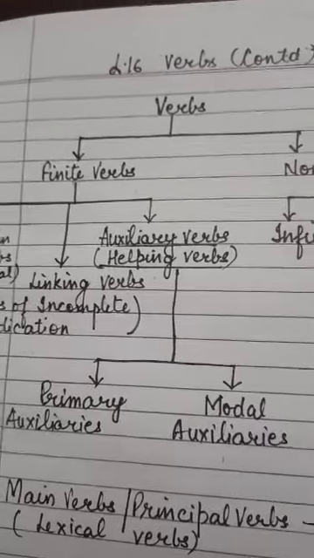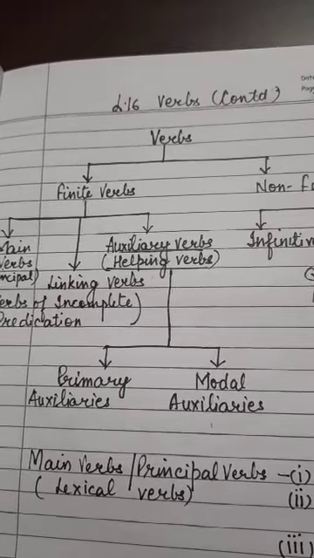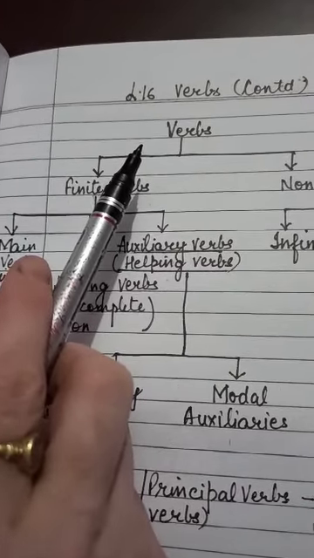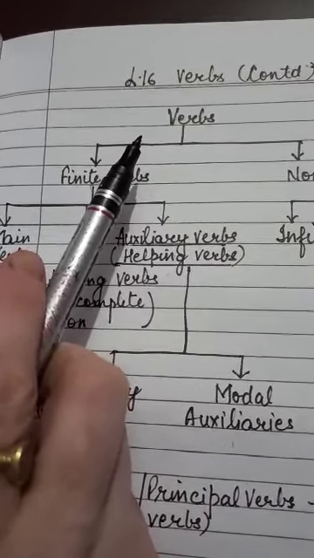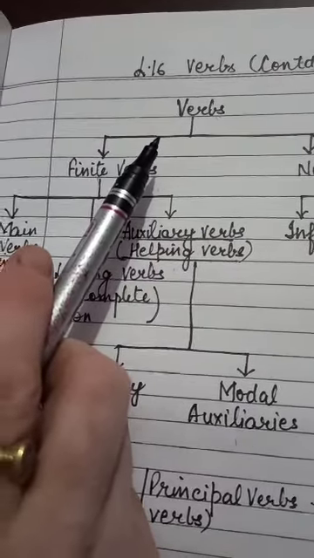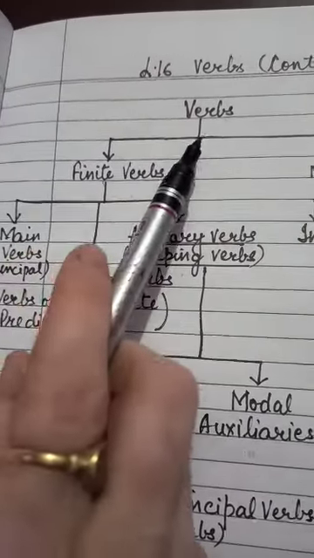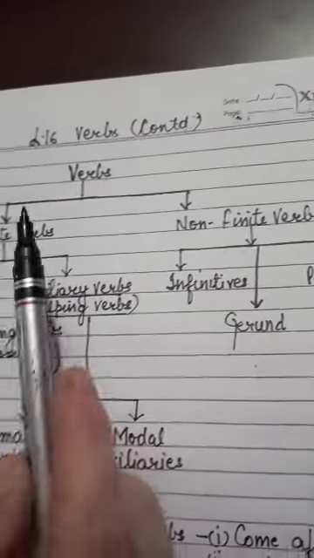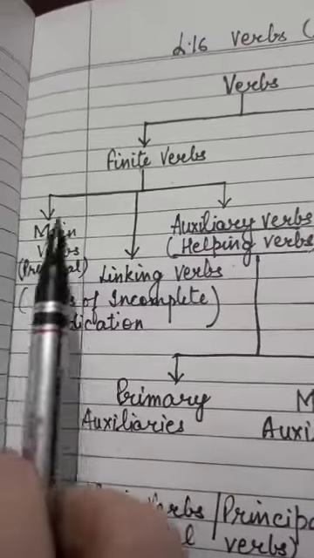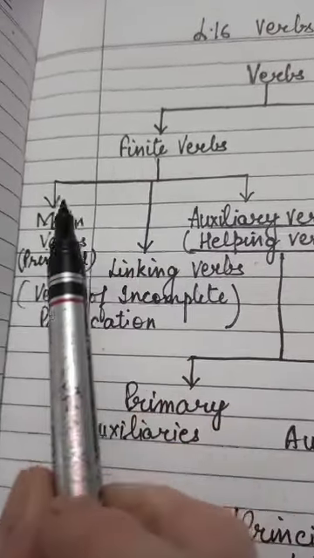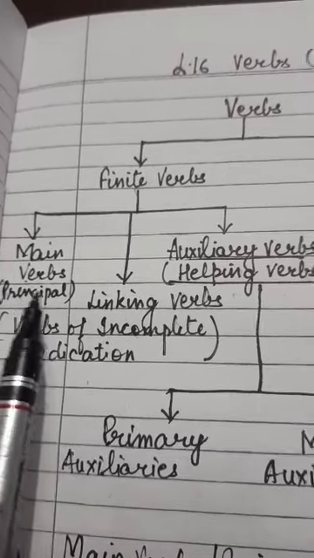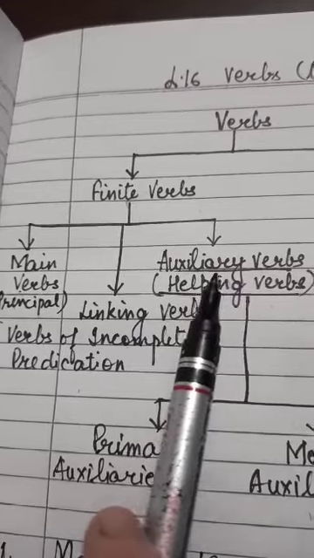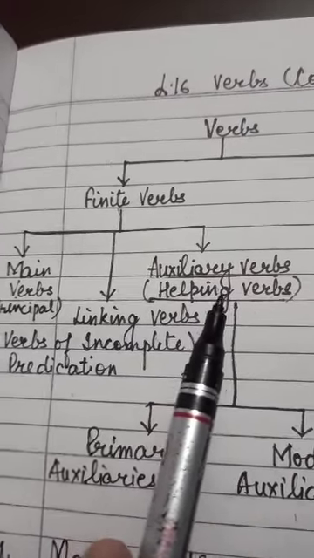Children, in this video we are going to learn more about verbs, right? Like in the previous chapter, we learned about verbs in a simple way: verbs are the action words. But in this video we are going to learn that verbs are finite as well as non-finite. Okay? Children, please note it down that finite verbs are main verbs, linking verbs and auxiliary verbs. Please note it down. You should have your notebooks with you to note each and everything which will be mentioned